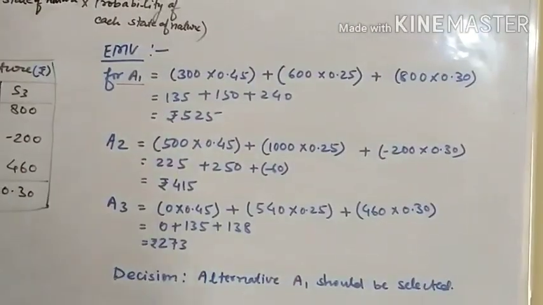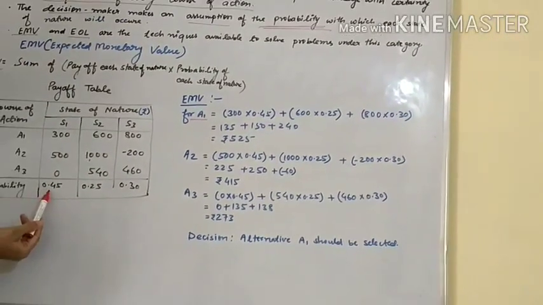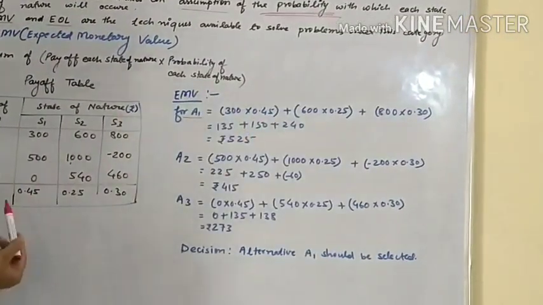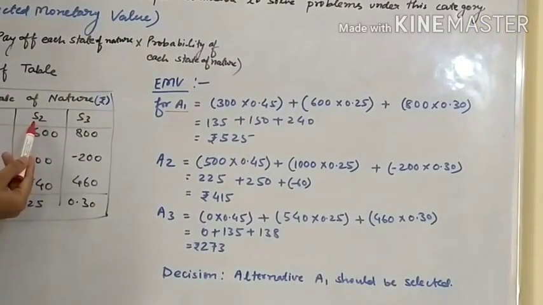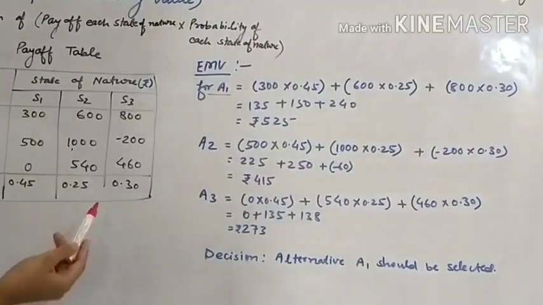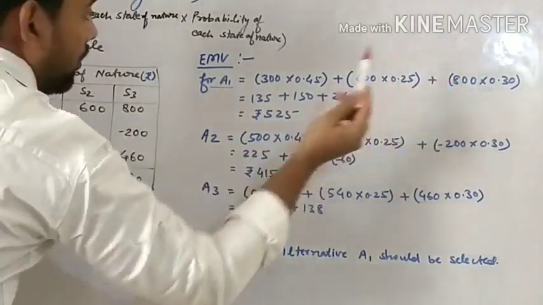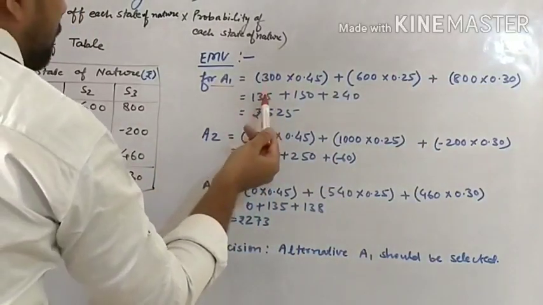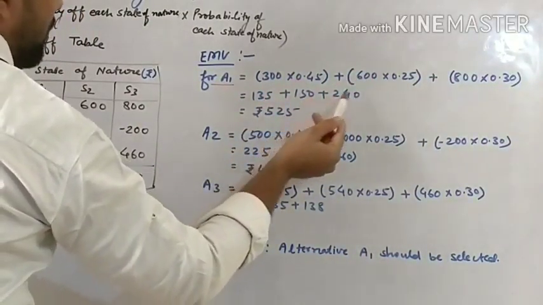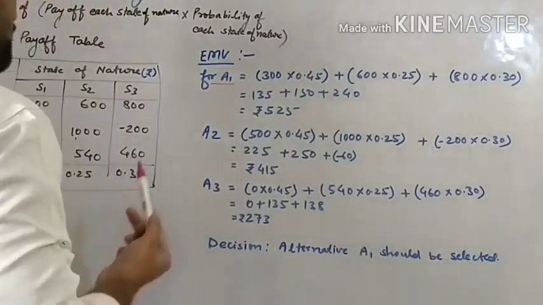300 into probability 0.45 plus state of nature S2 into probability 0.25, state of nature S3 800 into 0.3. When you calculate, it would be 135, 150, 240, and the sum would be rupees 525.